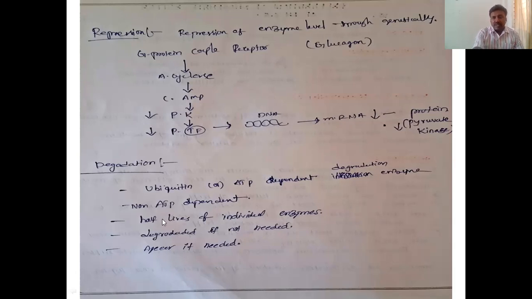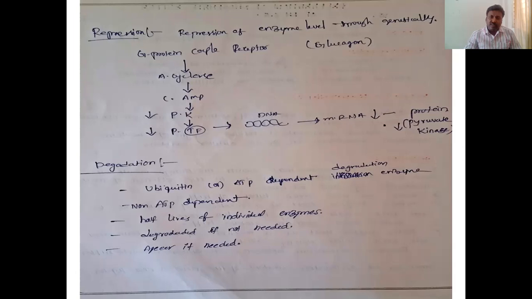Generally, the half-life of an enzyme is the time by which it loses 50% of its activity. If your body does not require that enzyme, it is immediately degraded. If it is required, it appears when needed.